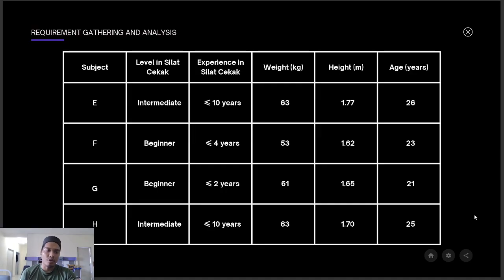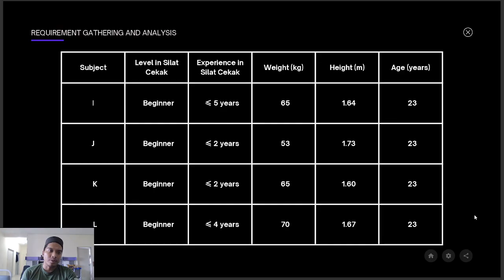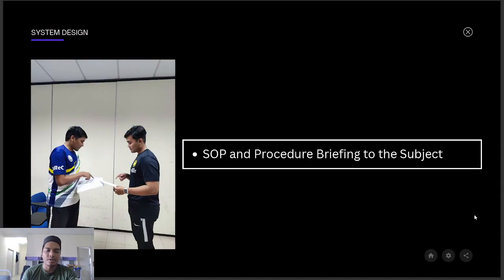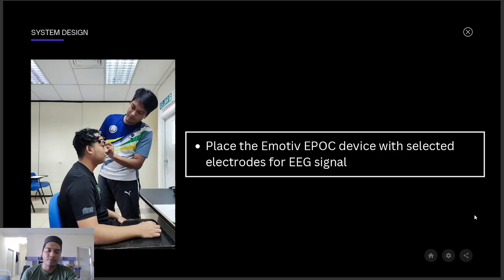And then we have subject E, the instructor. The level in Seni Cekak Malaysia is intermediate because the experience in Seni is under 10 years. So these are my subjects. And then this is the design, where we make sure the SOP and procedure are briefed to the subjects, and then place the motive import device with certain inputs for each signal.